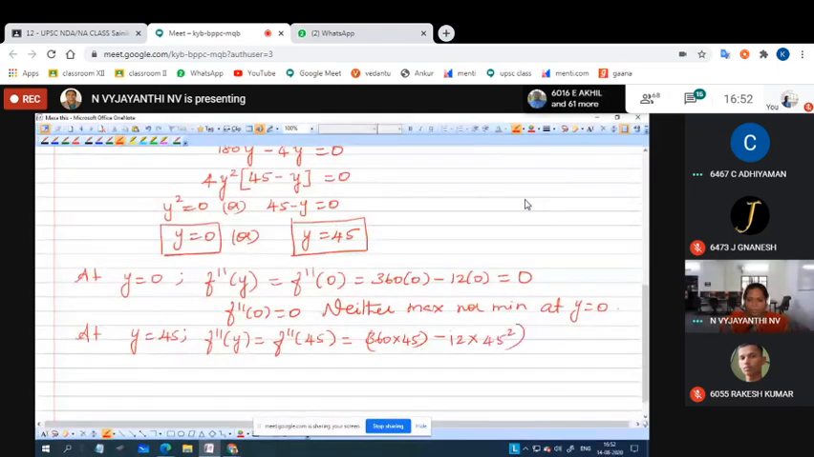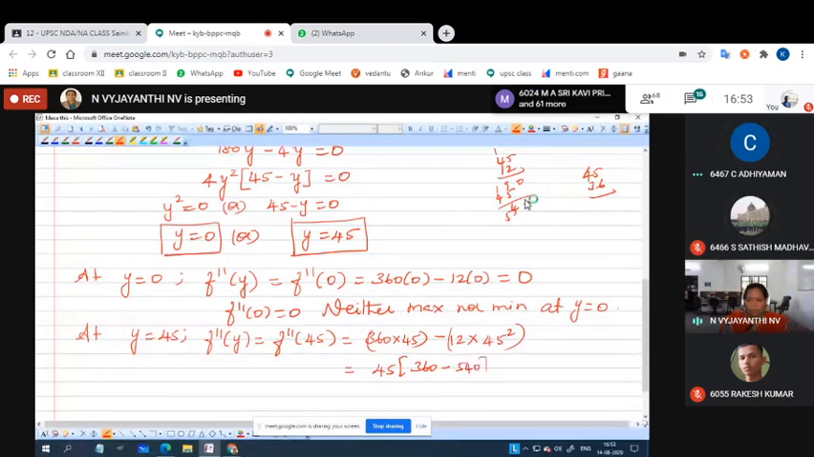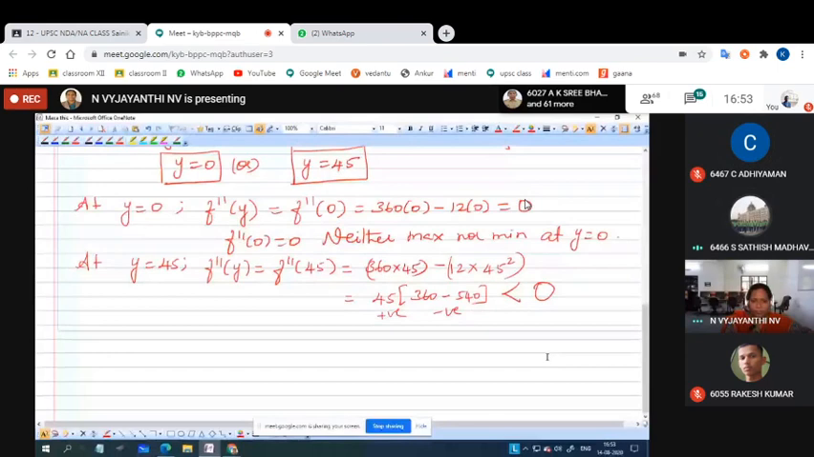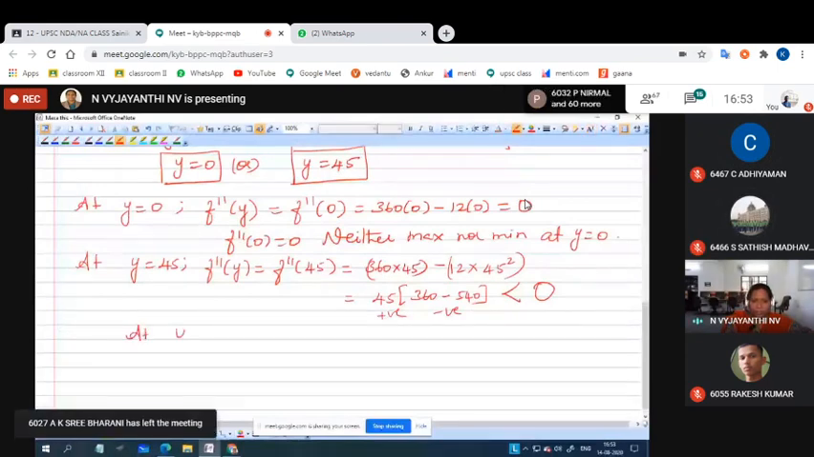What will be its value? 45 common. So 360 minus 12 into 45. What will you get? 540, isn't it? So it's negative and this is positive. Positive into negative is what? Less than 0, isn't it? At y equal to 45, f double dash of 45 is less than 0.